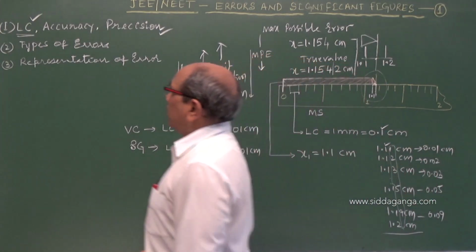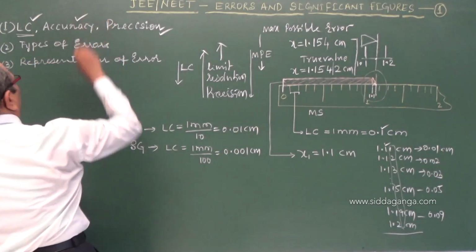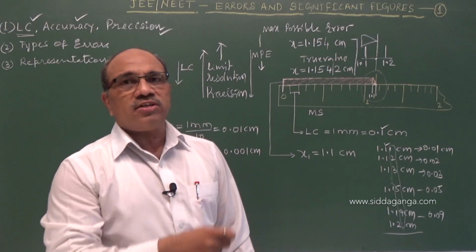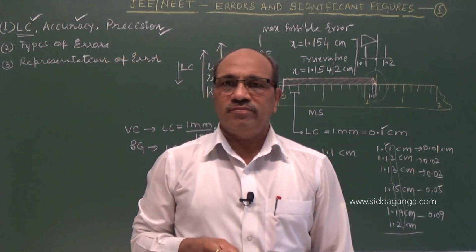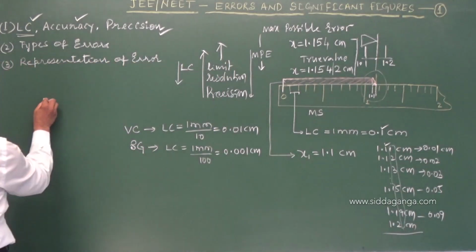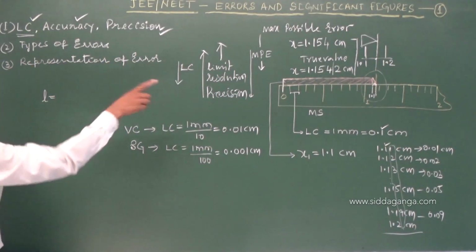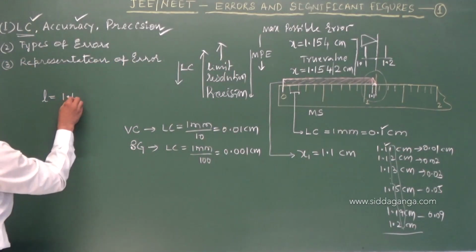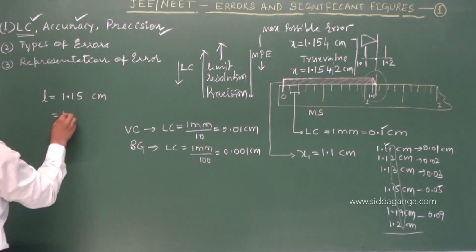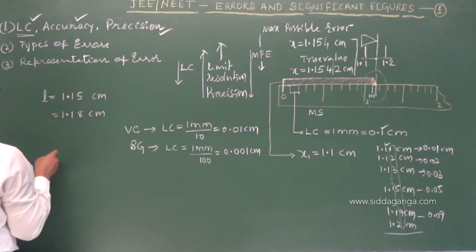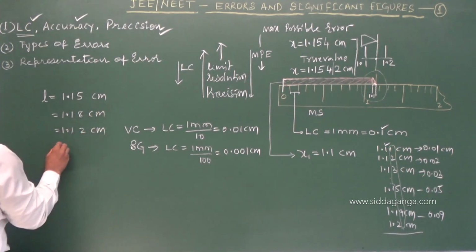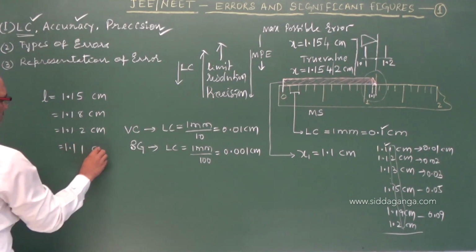So if you want accuracy, the word accuracy means how close the measured value is to the true value. For example, if I am measuring the length of a pencil as 1.15 centimeter or 1.18 centimeter, another maybe 1.12 centimeter or 1.11 centimeter.